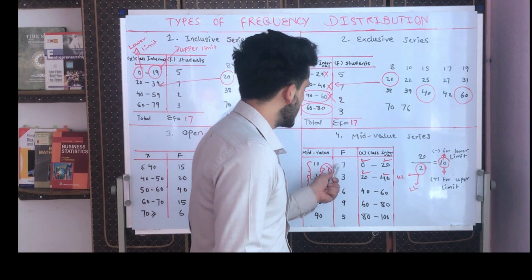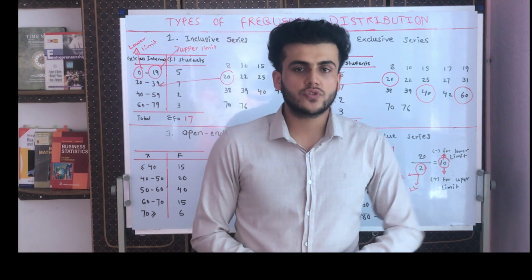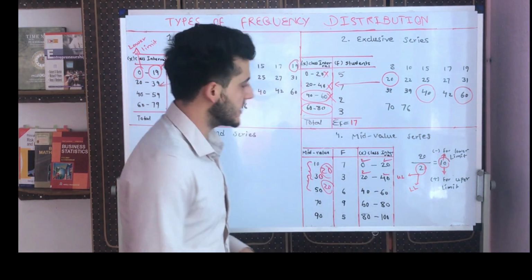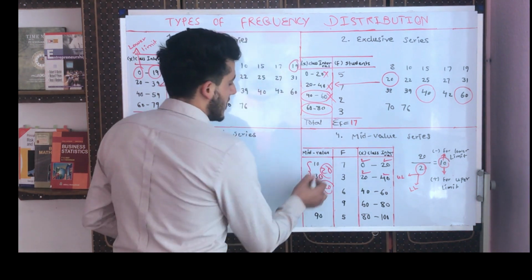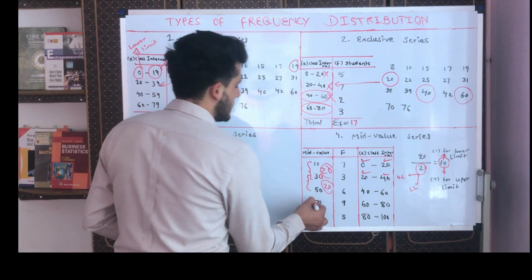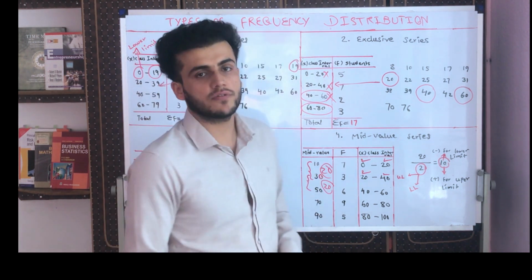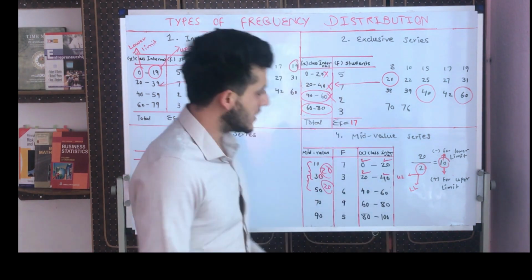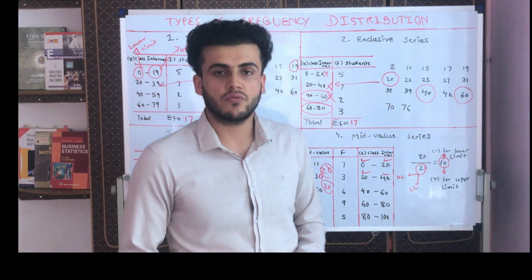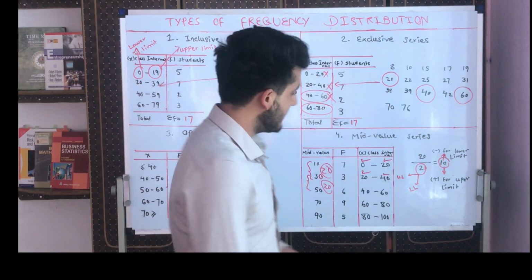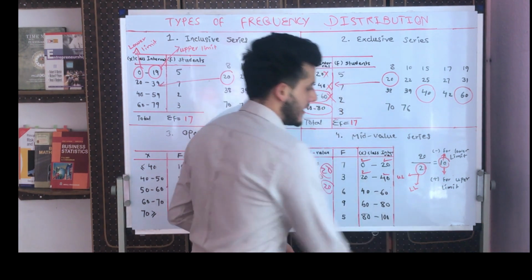Suppose we have 7 persons in a class interval. If only the midpoint is given, we cannot understand it properly. That's why we have to find the class interval. How will we find that? We take the difference between each midpoint, between 10 to 30, 30 to 50, 50 to 70. Here we find that the differences between all of them are 20. So we take 20 and divide it by 2. Why do we divide it by 2? Because we need one upper limit (UL) and one lower limit (LL).